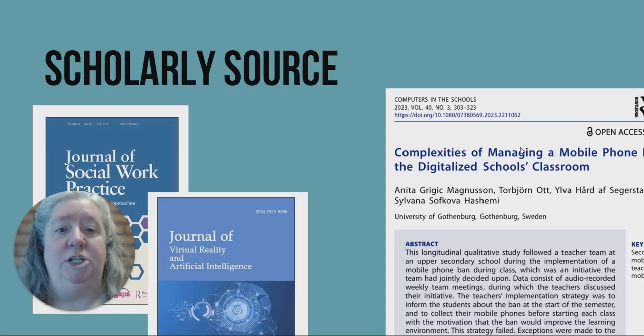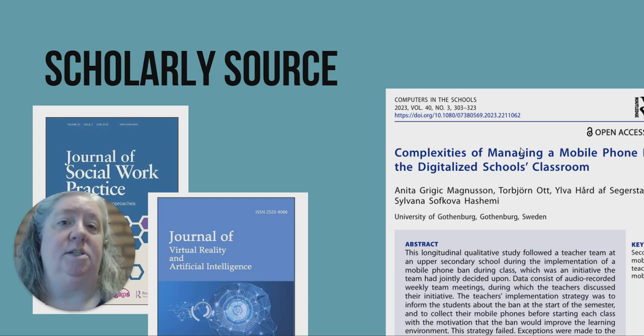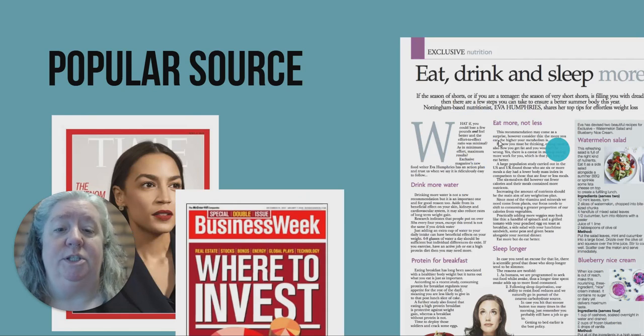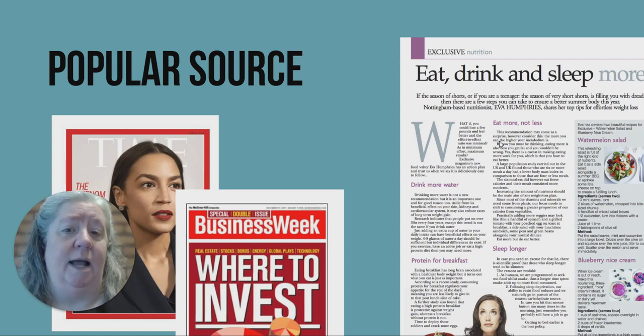So these two publications on the left are fairly plain. The covers are nice, but they're not very eye-catching, and they both start with a journal of, which is a tip-off that this is a scholarly publication. The articles inside, like the sample on the right, are mostly text and are written in more technical language. Now let's contrast that to popular sources, which are the opposite. These magazine covers are colorful with appealing images, and the page on the right from the inside has an interesting layout and several different fonts designed to catch your interest.